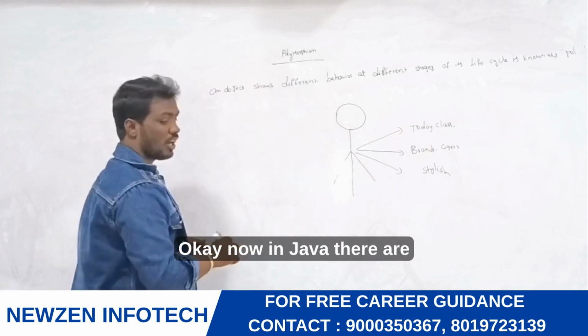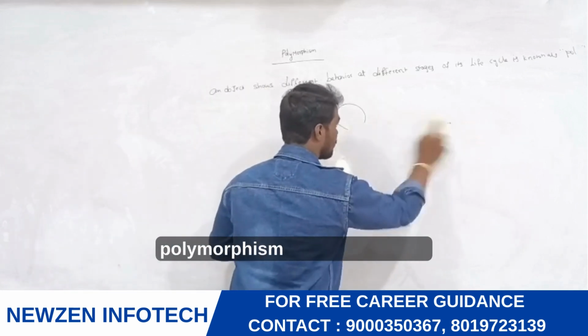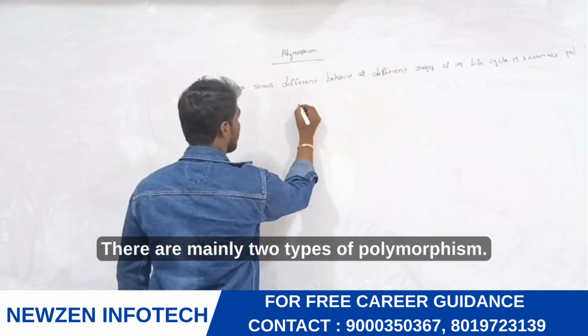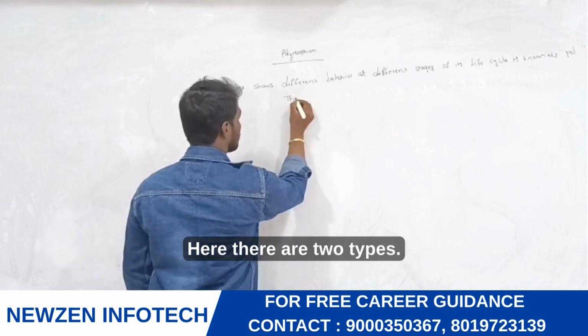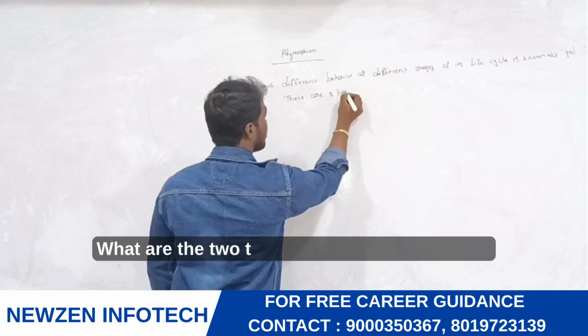Now, in Java there are mainly two types of polymorphism. What are the two types?